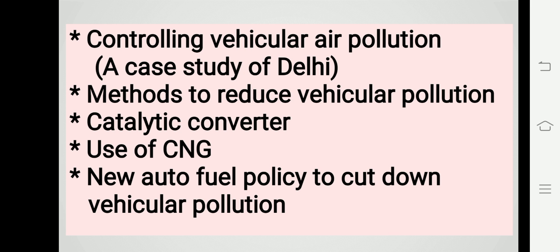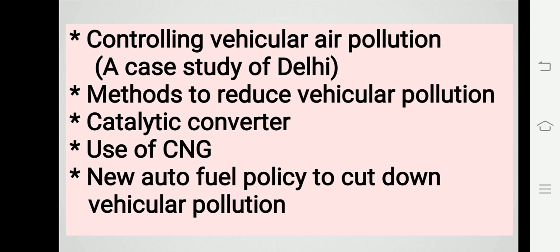As the exhaust passes through the catalytic converter, the unburned hydrocarbons are converted into carbon dioxide and water, and carbon monoxide and nitric oxide are changed into carbon dioxide and nitrogen gas respectively. The motor vehicles equipped with catalytic converter should use unleaded petrol because lead in the petrol inactivates the catalyst.